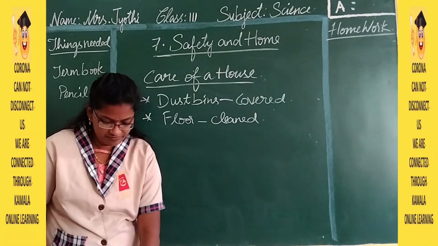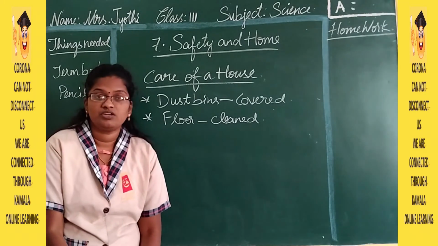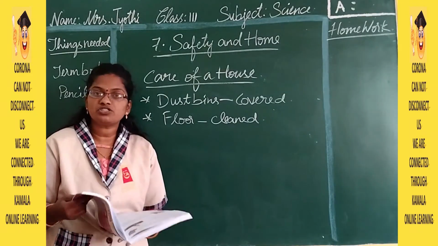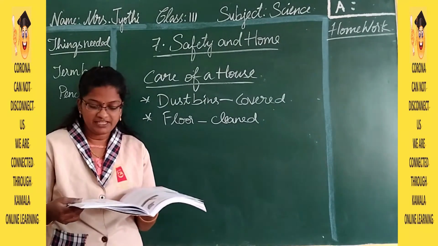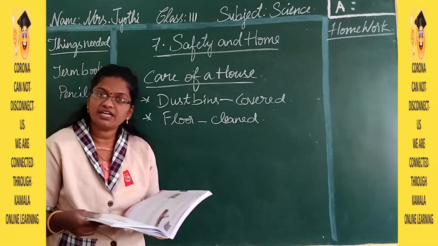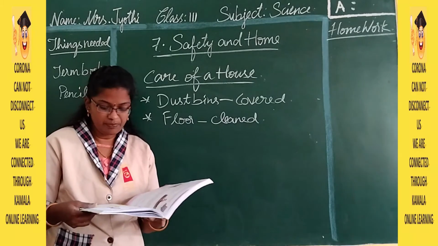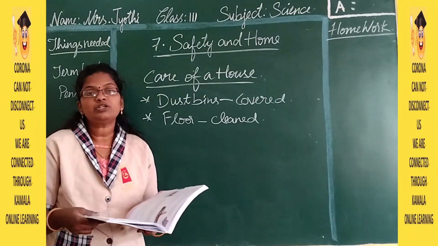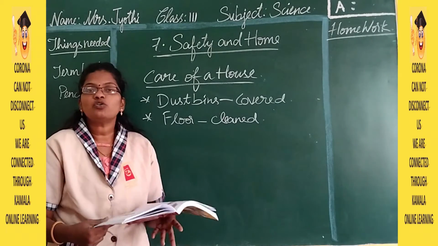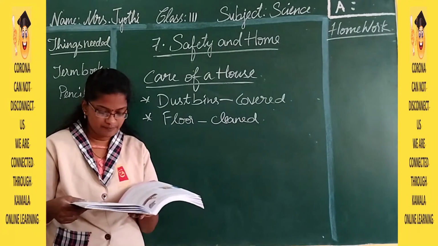After this you have the new words, that is the keywords. So 4 keywords you have. Accident: an incident that happens unexpectedly and here the person may get injured. Footpath: a path for people to walk, just beside the road, a small pavement to walk, for pedestrians.